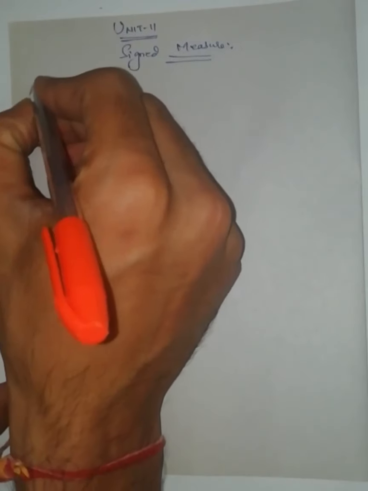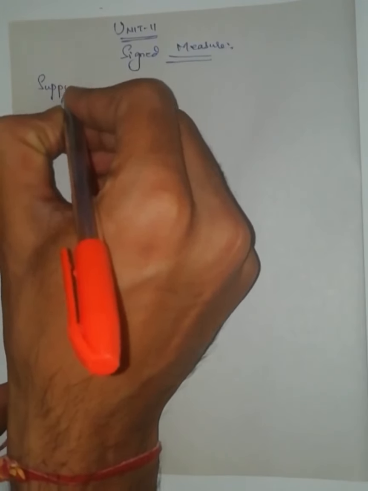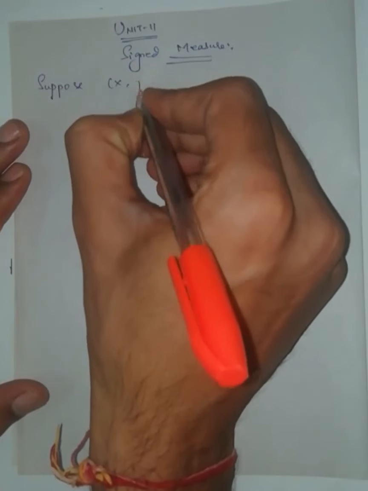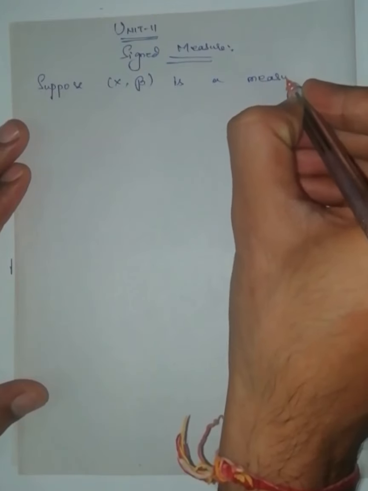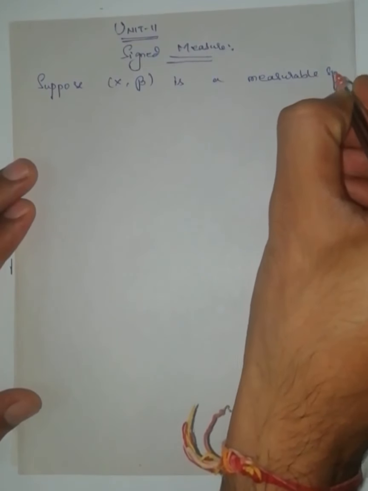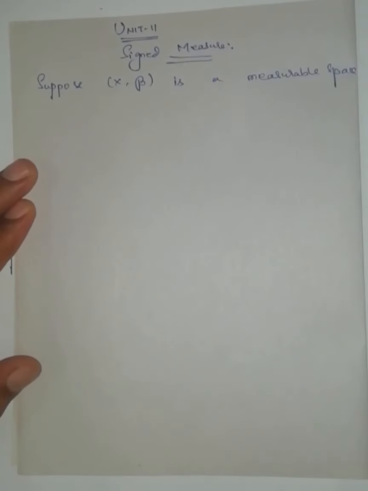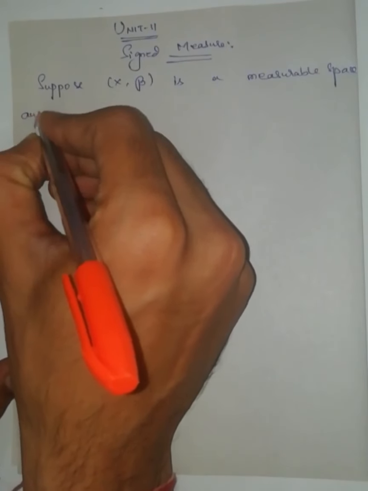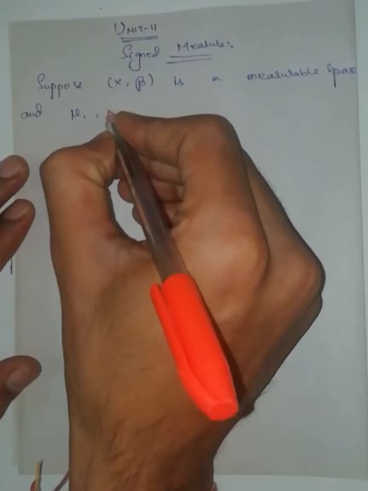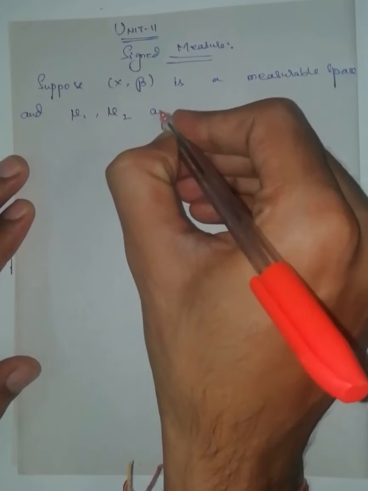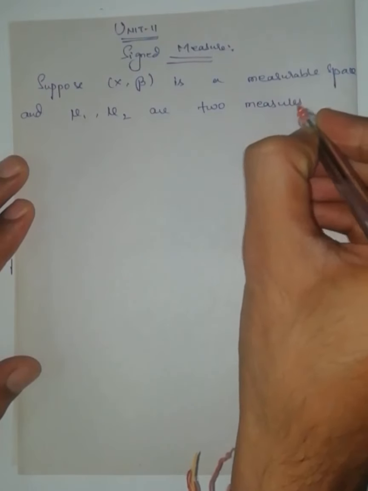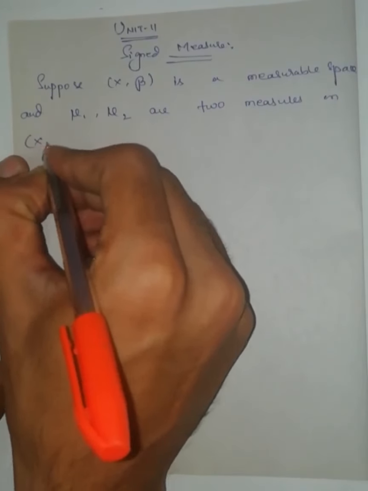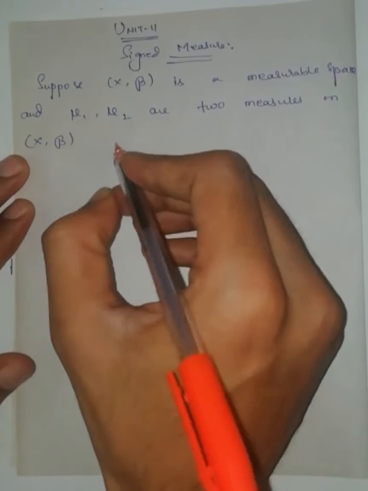Suppose X, script B is a measurable space and mu1, mu2 are two measures on the measurable space X, script B. Then